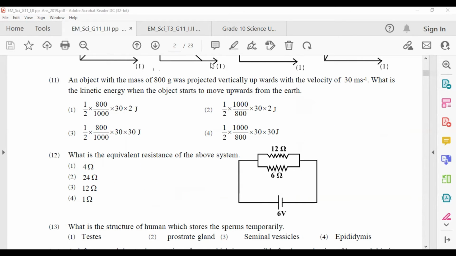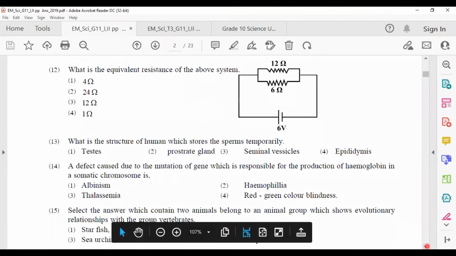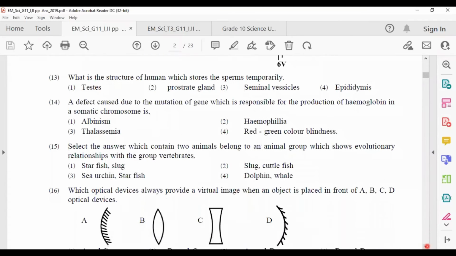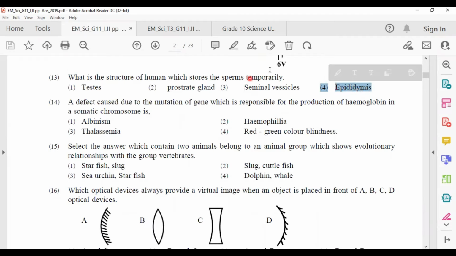Next one. Question number 13. What is the structure of human which stores the sperms temporarily? Sperms are temporarily stored in epididymis. Answer number 4. Sperms are produced inside the testes. They are stored inside the epididymis on the testes.